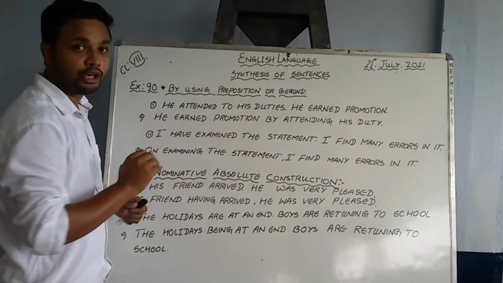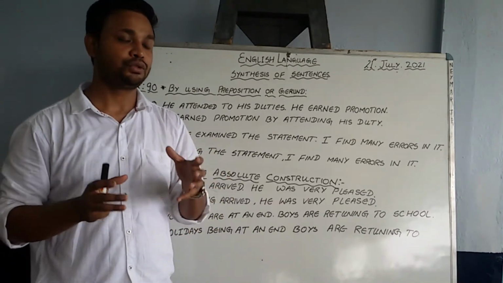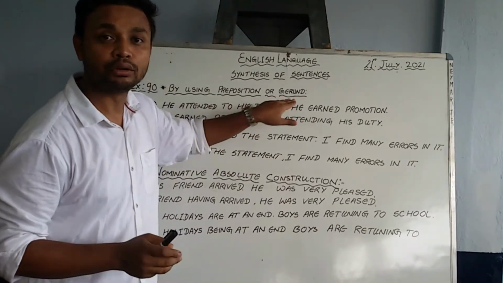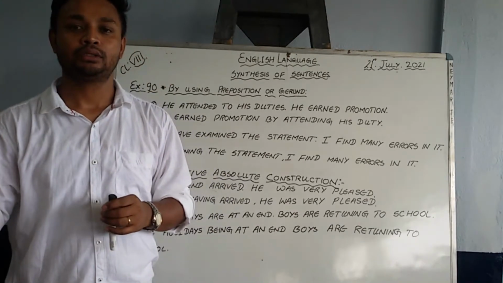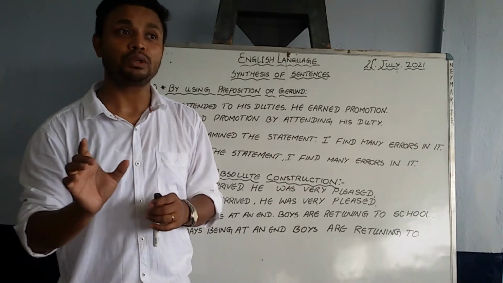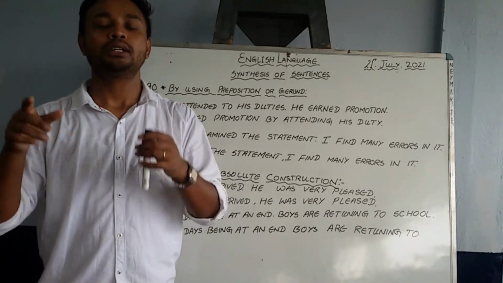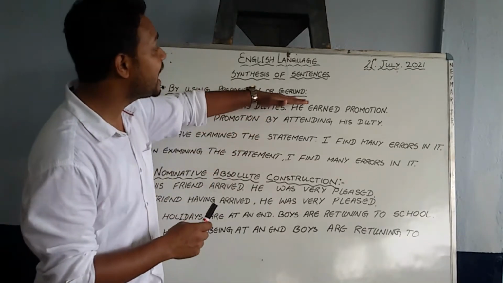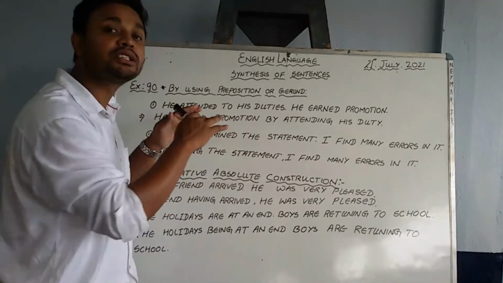Now, by using preposition. Preposition, as you all know, is a word that comes before a noun, or it shows the position of a noun, which we have done in the class when we were dealing with the section called preposition. Now, what do you mean by gerund? Gerund out here is when a verb becomes a noun, becomes the subject of the sentence. For example, read is a verb. Now our sentence begins with reading. Reading his book, he got plenty of information. Now see, reading becomes a noun. When this kind of case comes, it becomes a gerund. Now we have to use these two things and make two sentences into one.